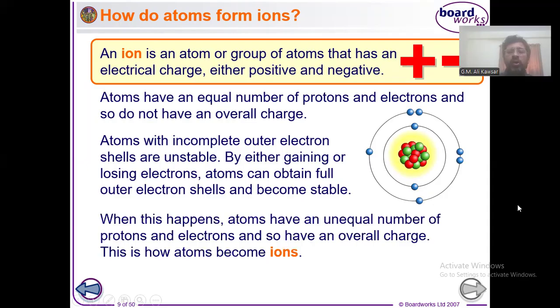So now the question is why electrons will be gained or lost from an atom. Actually, they will gain or lose electrons to get the configuration of a noble gas. And we know that noble gases contain 8 electrons in the outermost shell. So that is why all atoms have the tendency to gain 8 electrons in their outermost shell, so that they will gain the configuration of the noble gases. I hope you understood. I'm changing the slide now.